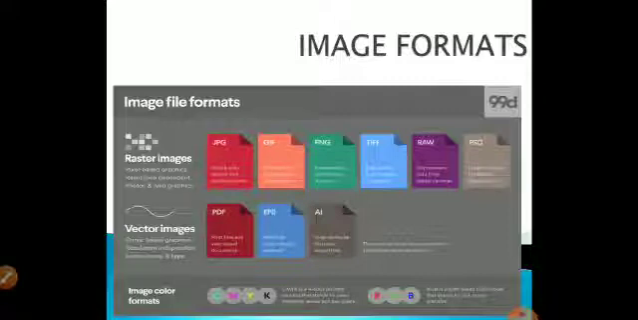What are the two kinds of images? Raster or bitmap images and vector images. Images that we can draw using circles and lines are called vector images, and the file formats PDF, EPS and AI come under the vector images category. JPG, GIF, PNG, TIFF and PSD file formats are based on raster images.